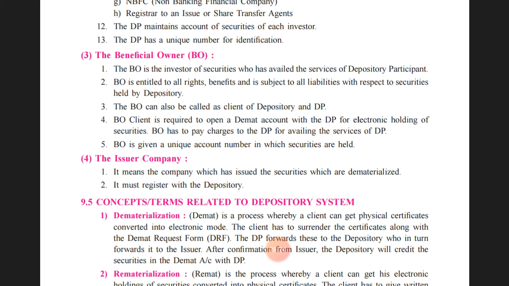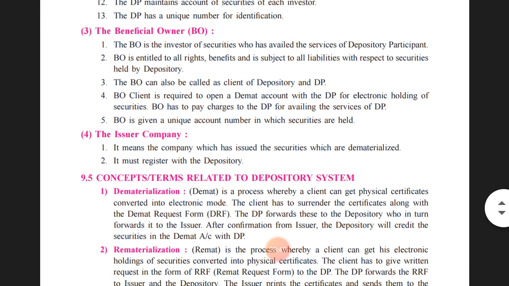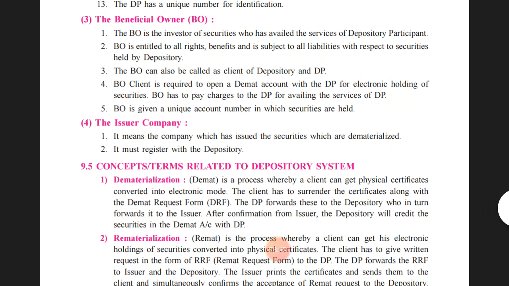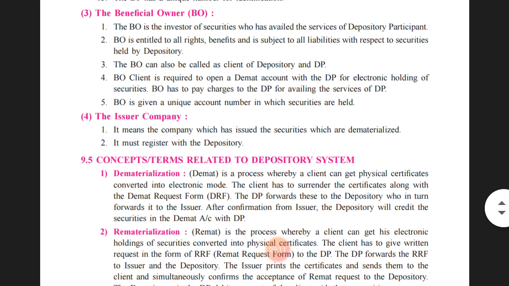The BO, that is the beneficial owner, can also be called a client of the depository and the depository participant. The BO is required to open a demat account with the depository participant. So the persons who invest in securities need to go to the depository participant and open a demat account for electronically holding the securities. The beneficial owner has to pay the charges to the depository participant for availing its services. So this is done by the investors.